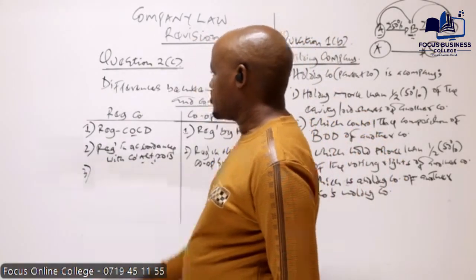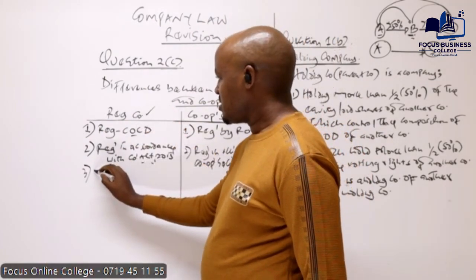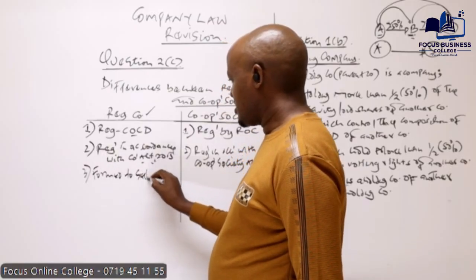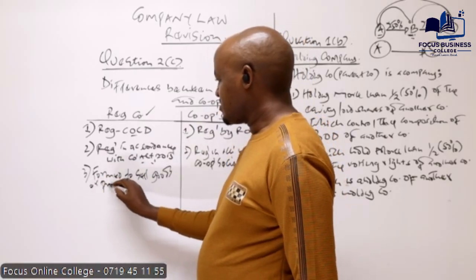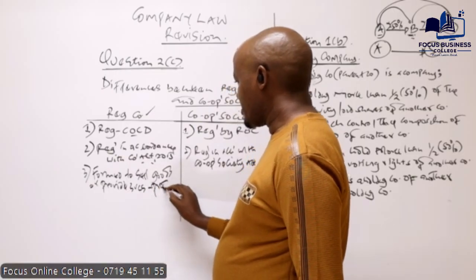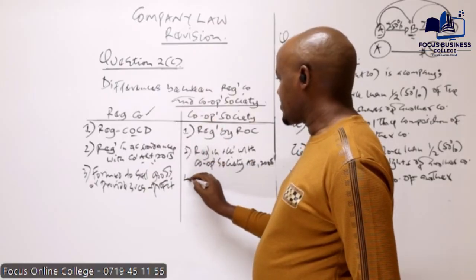The other difference between these two is that a company is usually formed to sell goods or provide services with an objective of making profit. What about cooperative societies?